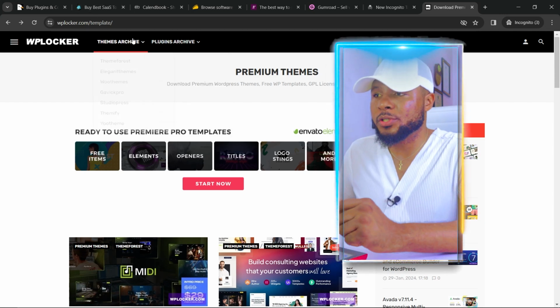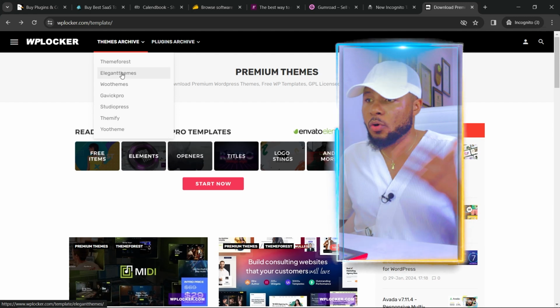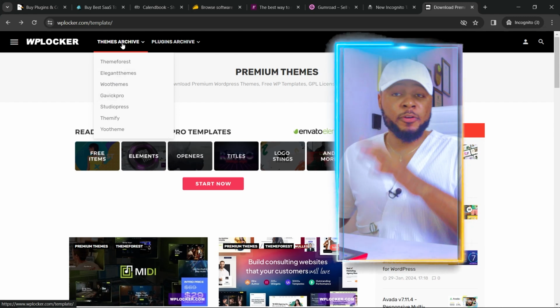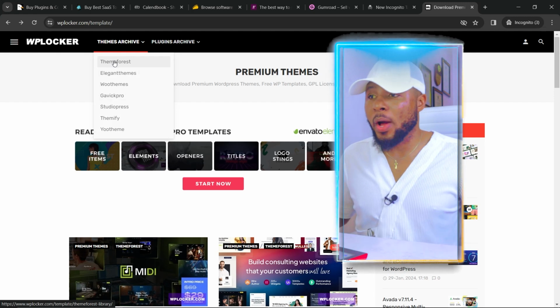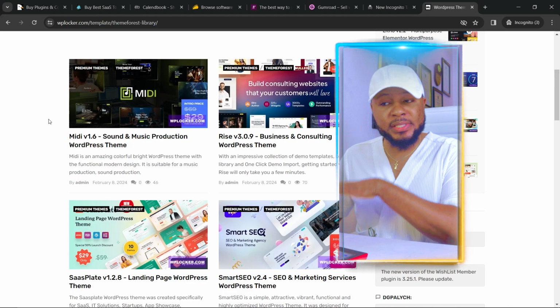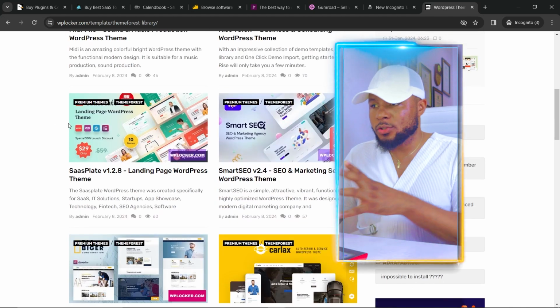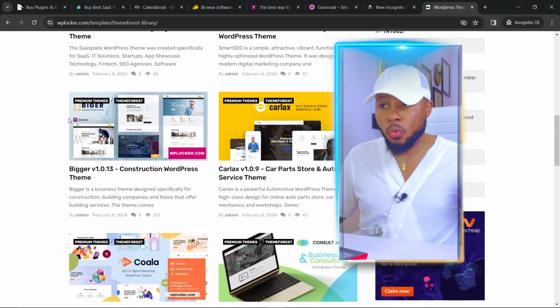Now, all you have to do is to come over to Themes Archive and then you come over to Theme Forest, or you can choose anyone that best suits you. But for the purpose of this tutorial, I'm just going to go ahead and choose Theme Forest. So once it opens, you're going to see a lot of themes here, and all you have to do is just take a little bit of minutes to scan through them and see which one looks good.